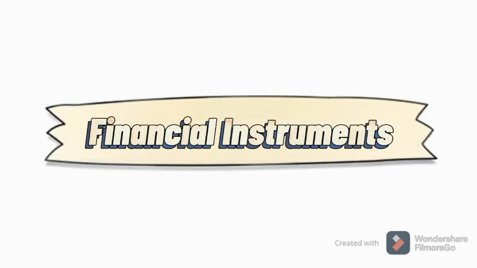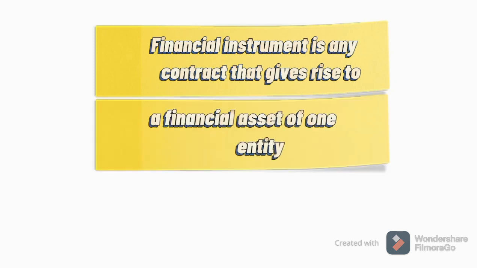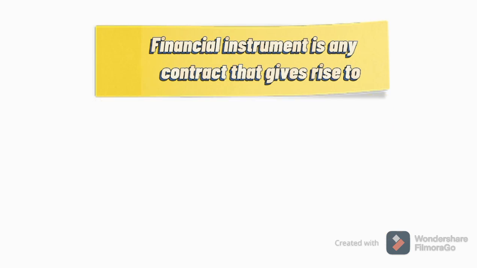Financial instruments. A financial instrument is any contract that gives rise to a financial asset of one entity or a financial liability or equity instrument of another entity.